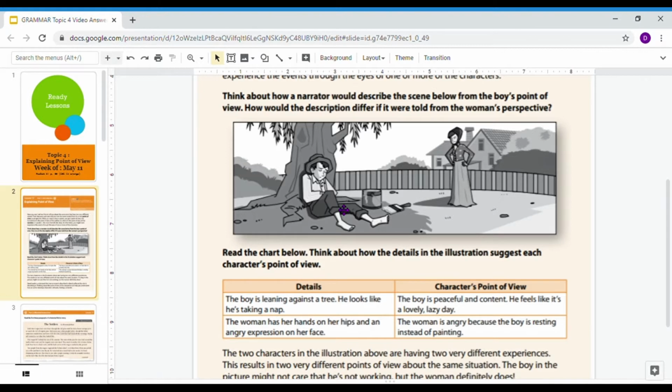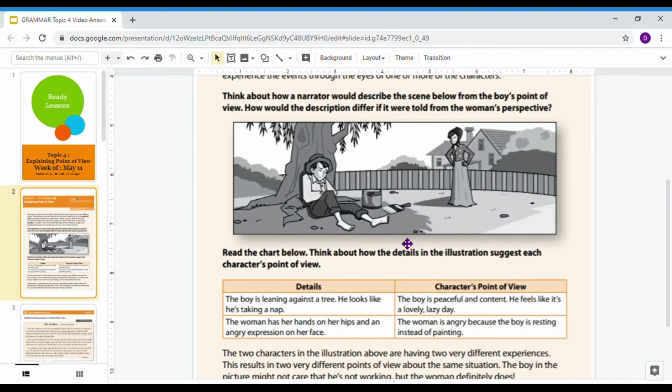Now let's look at the same picture in the same scenario, but from this woman's point of view right here. You can see she's got her hands on her hips, and if you look closely at her face, she looks pretty mad. From her point of view, looking at the boy, she looks pretty angry because he is taking a nap under a tree instead of painting with this brush.